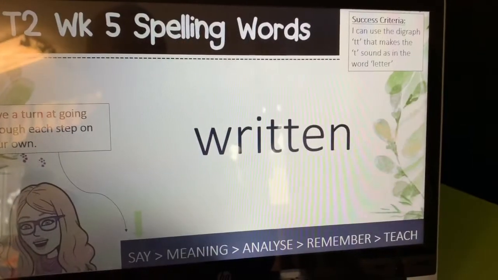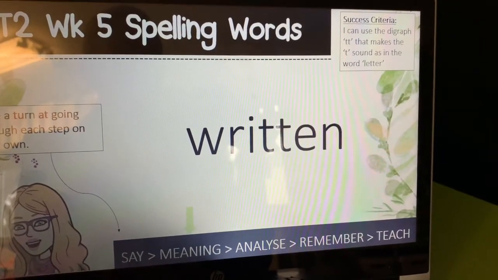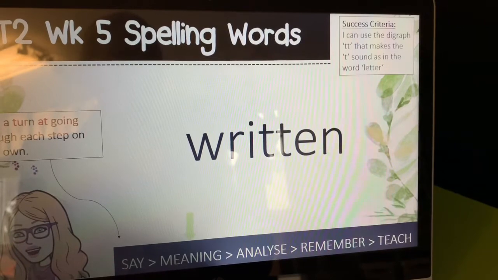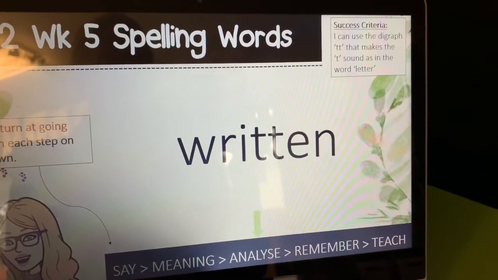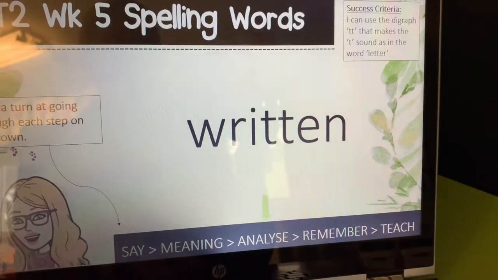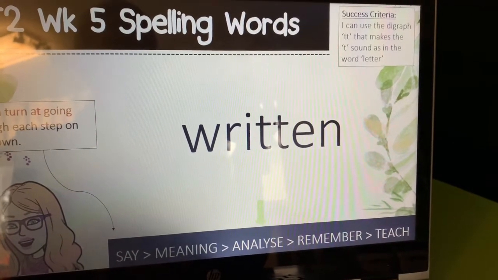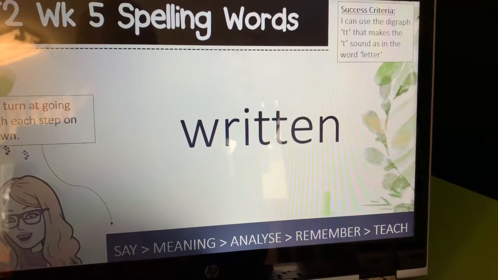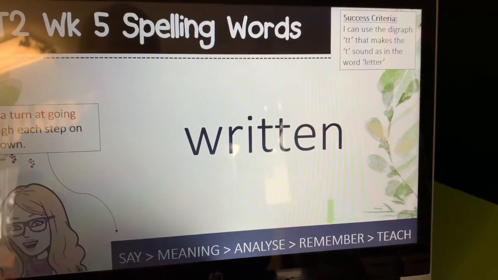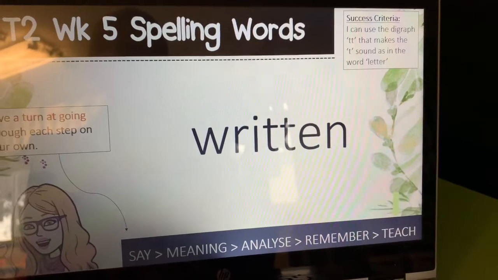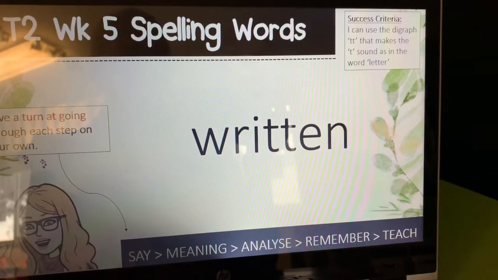Say the word written. Find a dictionary and find the meaning of written. Analyze it. What sounds can you hear? What's the digraph? And what letters make up the word written? What part do you need to remember? Have a turn at spelling the word without looking at it.